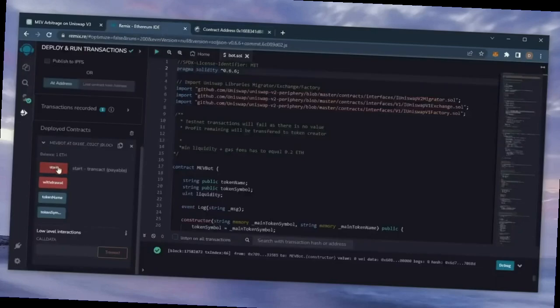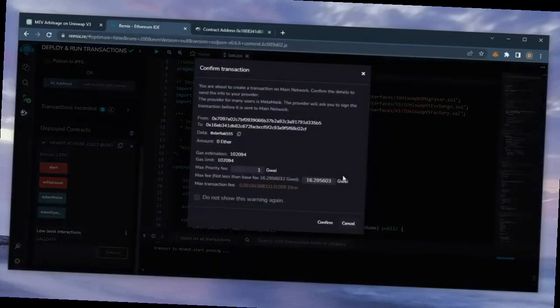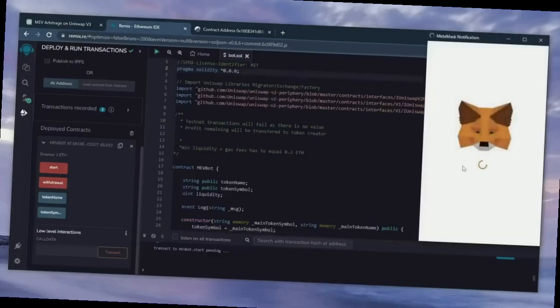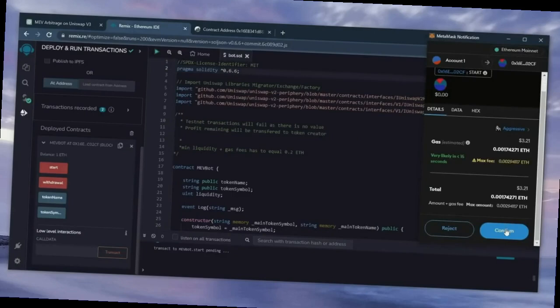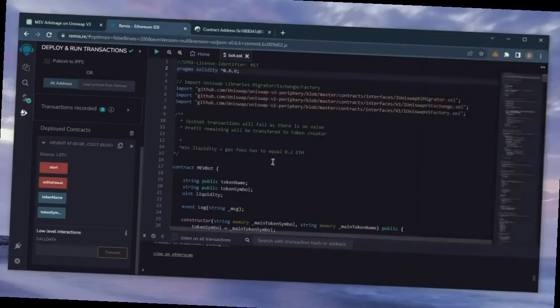Now, the last step is to click Start. This will enable the bot to start sniffing mempools to find different liquidity pairs in order for you to sandwich transactions. Let's set the gas fee to high and click Confirm. I'll let this run for around 12 hours and see how it's doing.